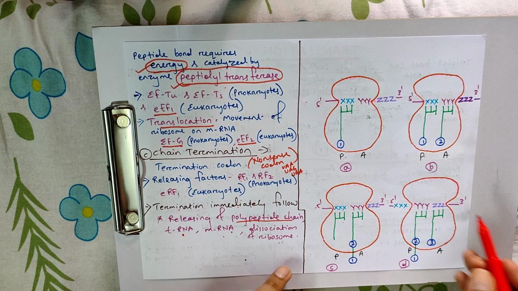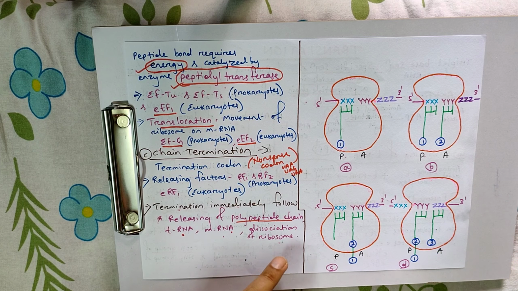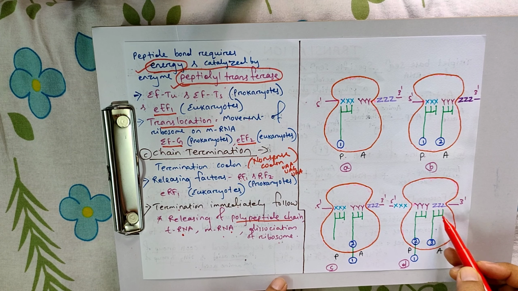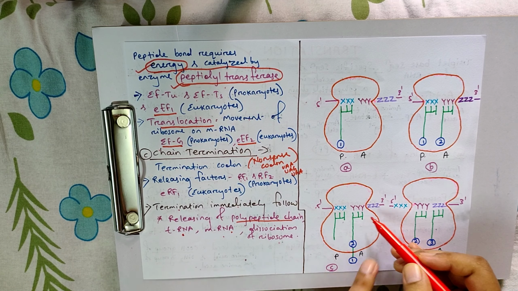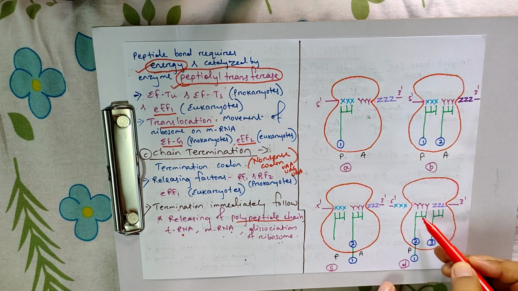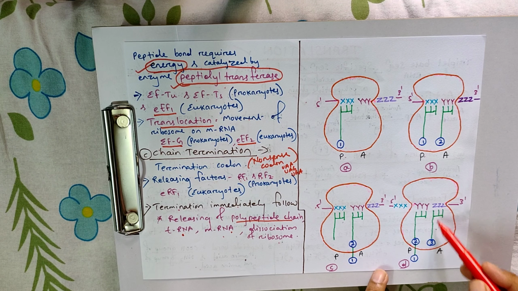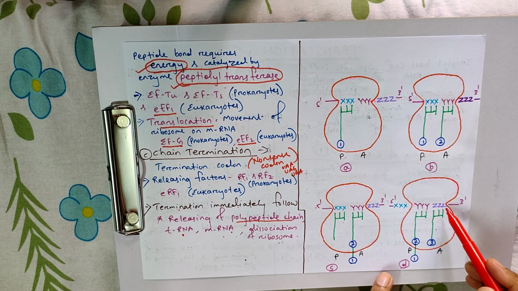In the next step, the ribosome movement takes place. The X's come to the outside, YY and ZZZ move, and this comes to the P site. Now the P site has two amino acids, 1 and 2, and another tRNA is attached here carrying amino acid 3. In this way, it continues until there is a termination codon.